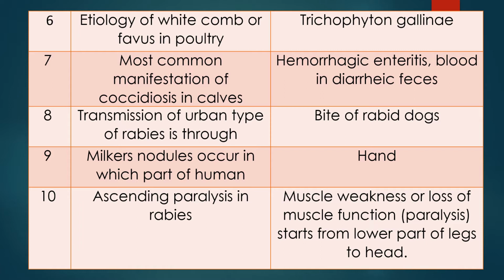The common manifestation of coccidiosis in very young calves is hemorrhagic enteritis. So there is definitely dysentery and presence of blood in diarrheic feces, because there is great damage to the epithelial cells. These coccidia grow and multiply in the epithelium of the intestine and they cause rupture. So there is hemorrhagic enteritis.